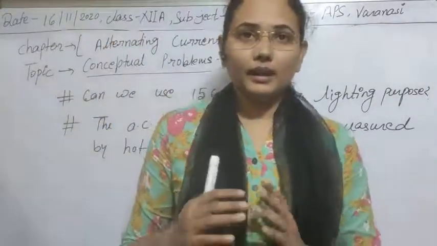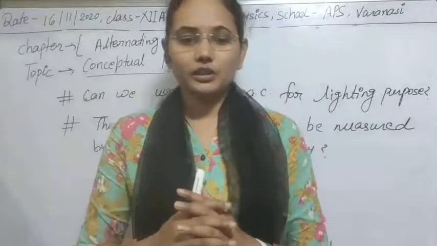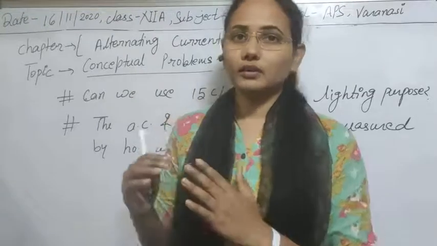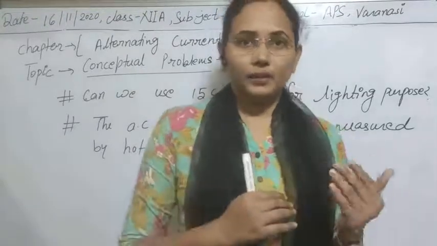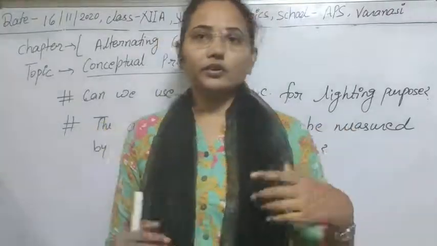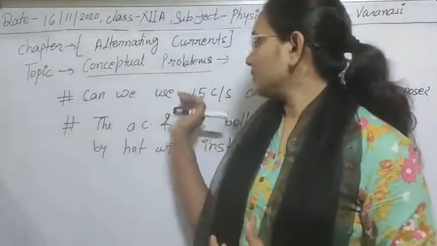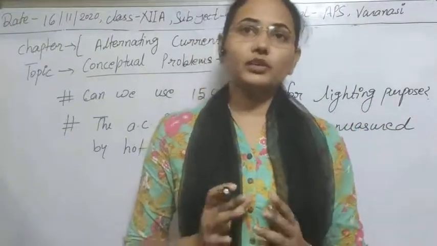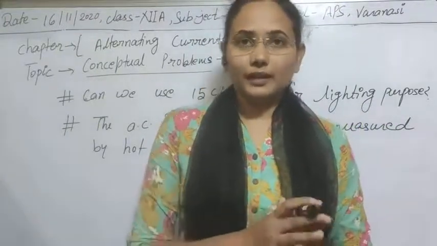In our homes we are using a fixed value of voltage for our daily life electrical devices. So if we are using AC that has a frequency of 15 cycle per second, can we use it for lighting purpose or not?